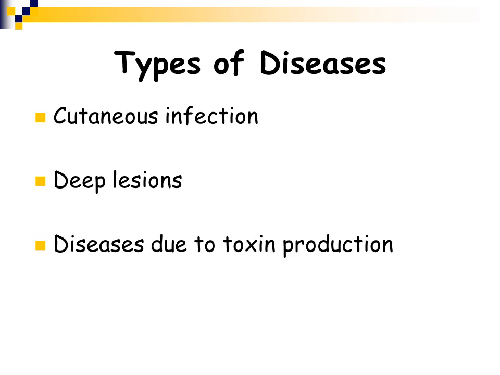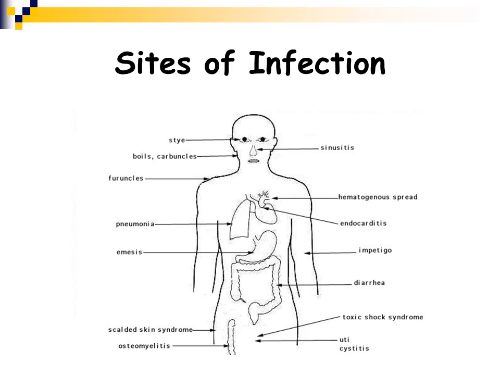The types of diseases are cutaneous or skin infections, very deep lesions deep into the tissues, as well as diseases caused by the production of various toxins. These are the typical sites that Staphylococcus aureus tends to cause infections.